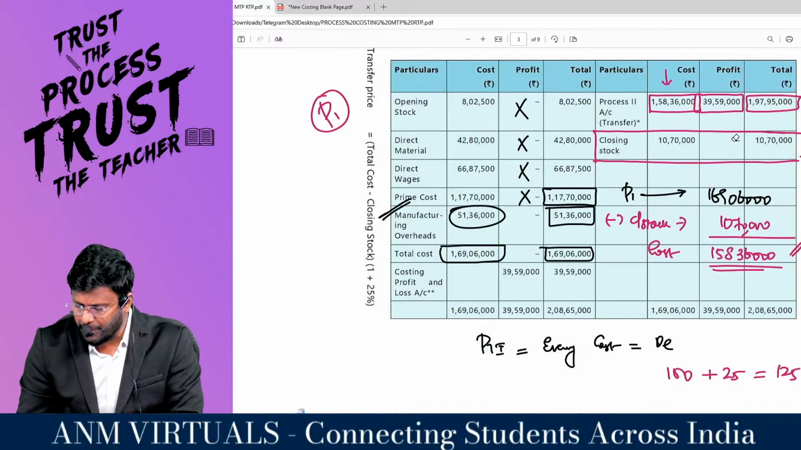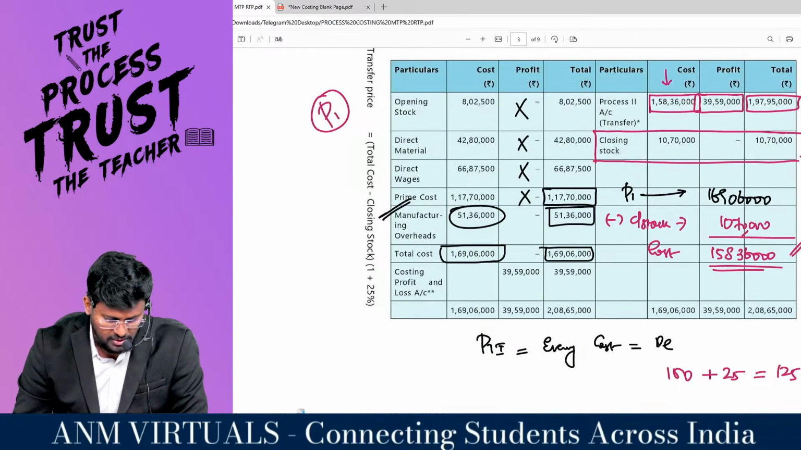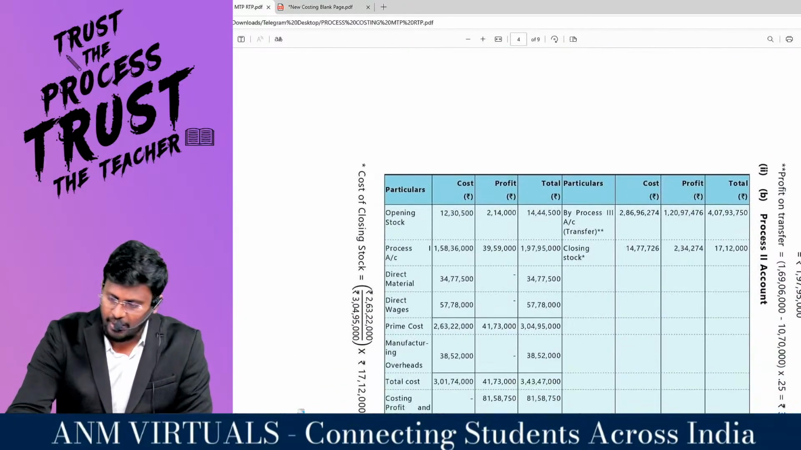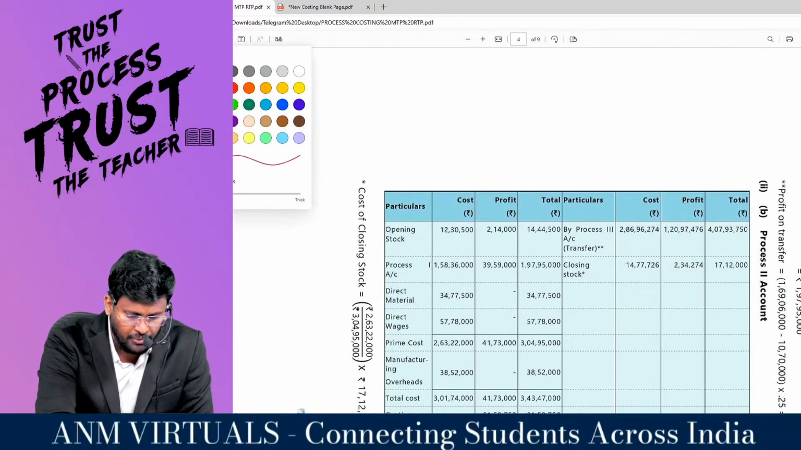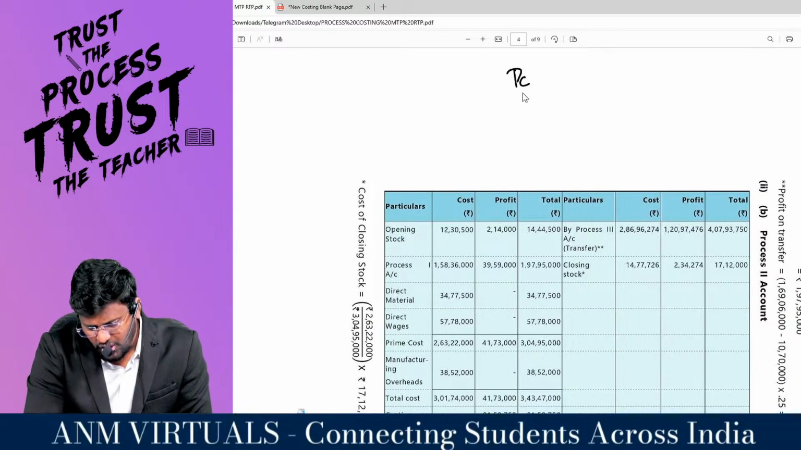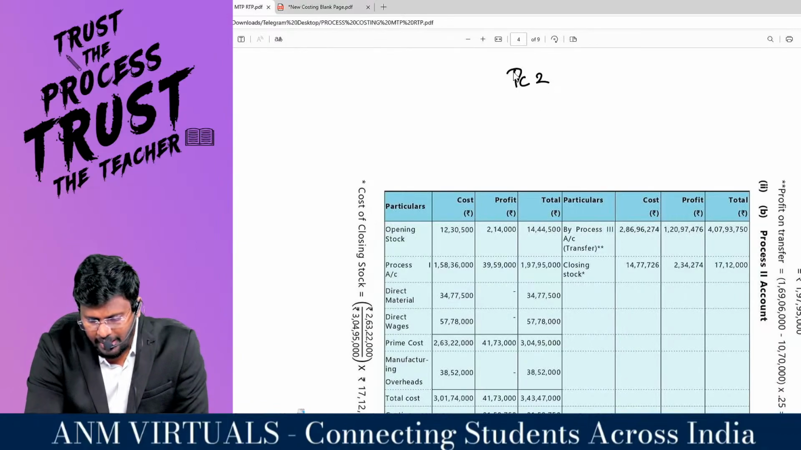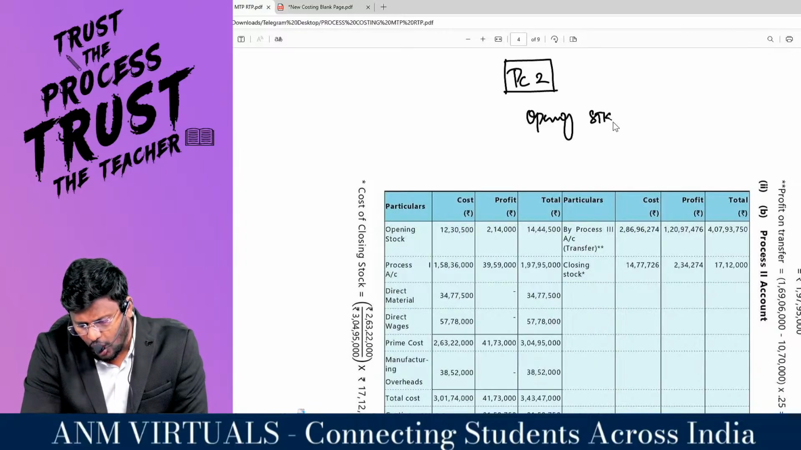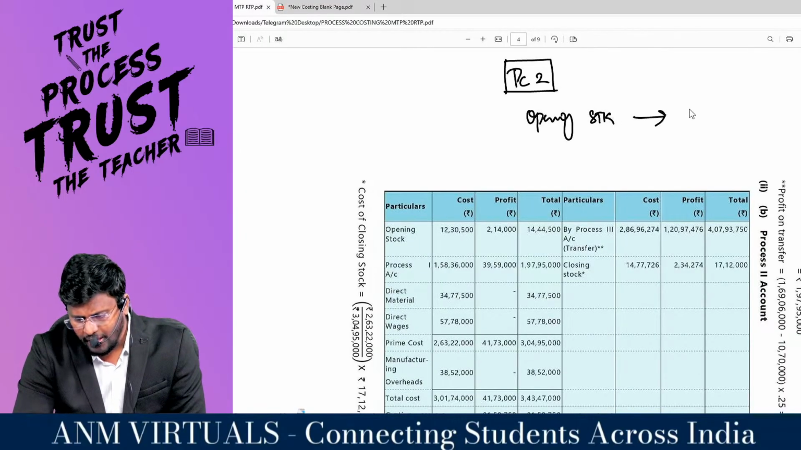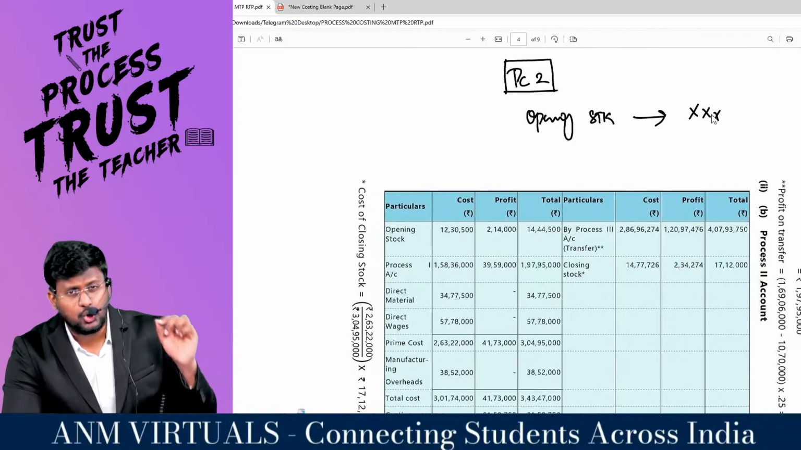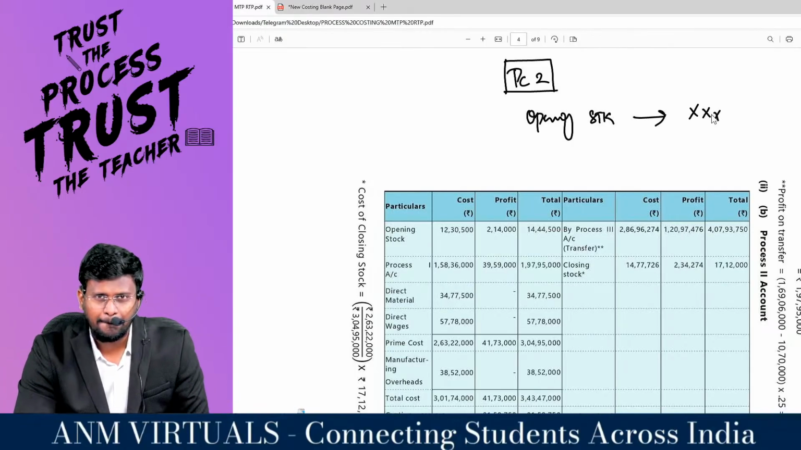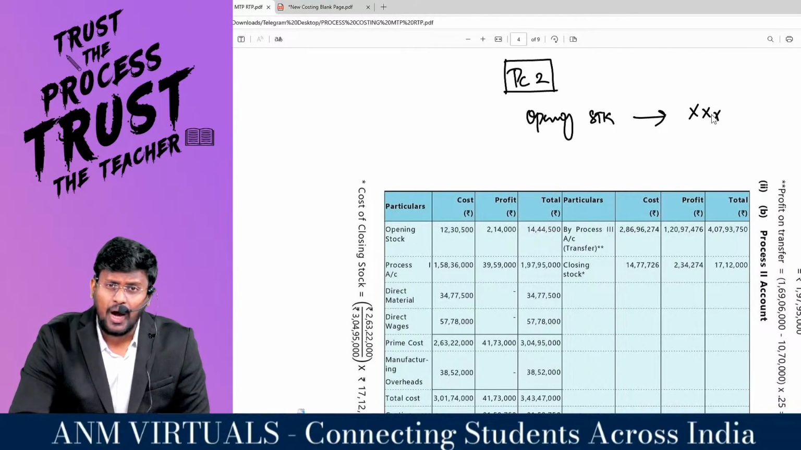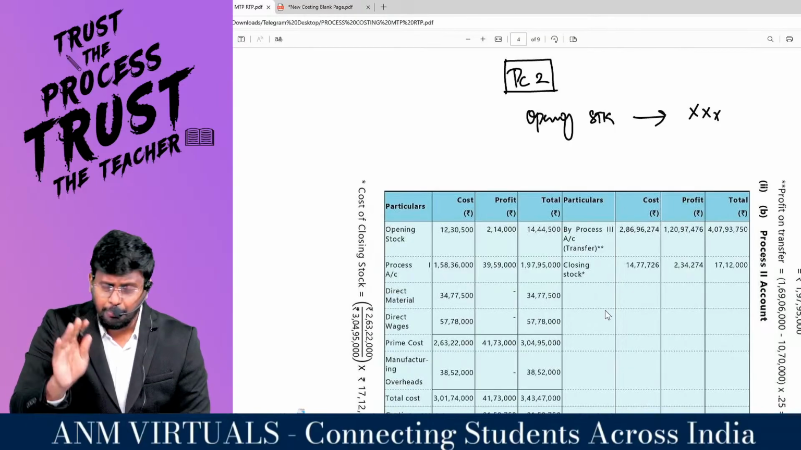I have explained very patiently, my dear lovable students. Now coming to process number 2. When you move to process number 2, the game will change. I will tell you how the game will change in process number 2. Because for the prime cost of process number 2, opening stock will already be there. Already opening stock of process 2 will be there. Correct? This is the closing stock of process number 2.